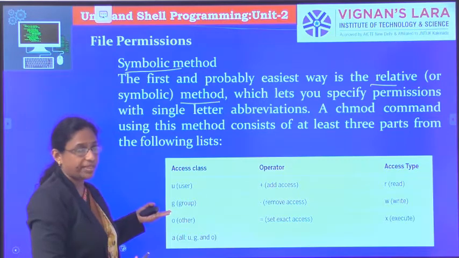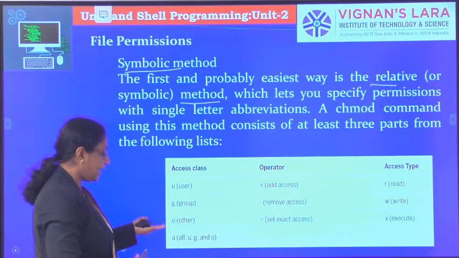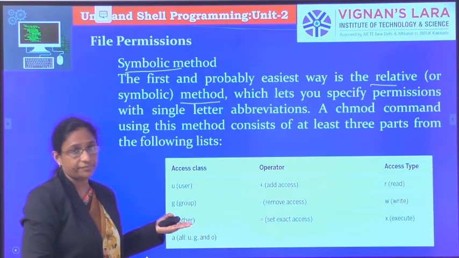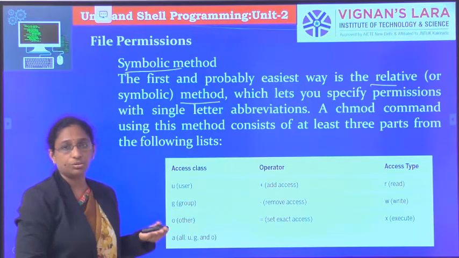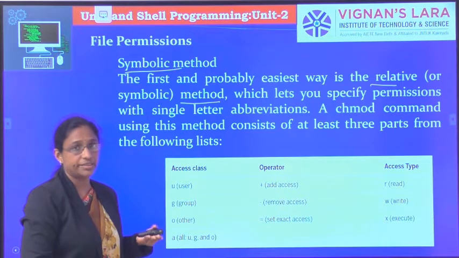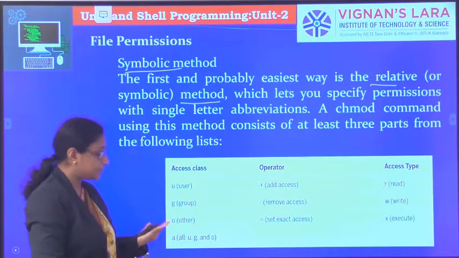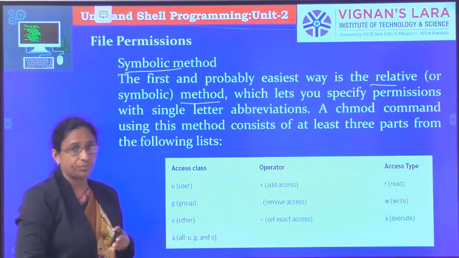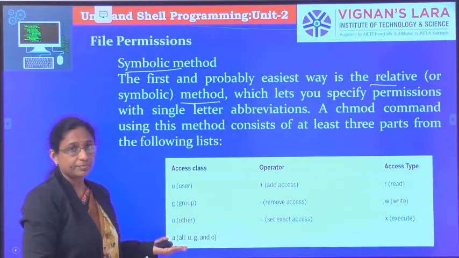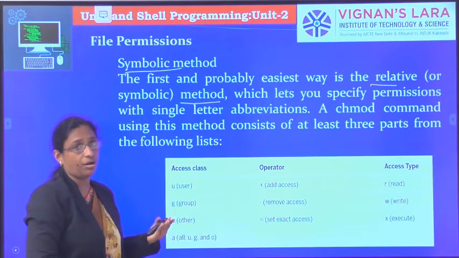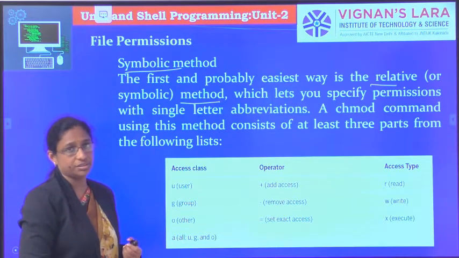If it is group, then we will be specifying with G, and others are specified with O. If you want to give access to all three categories, that is user, group and others, instead of saying U, G, O, we can abbreviate with a single letter A. Here A means all three categories of users.